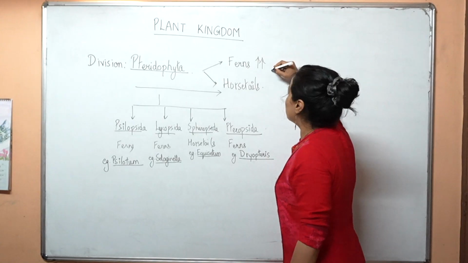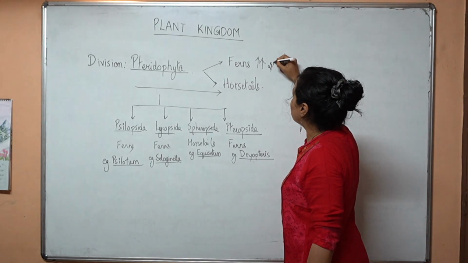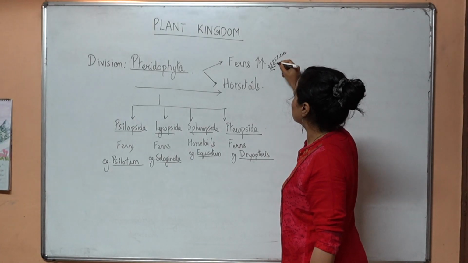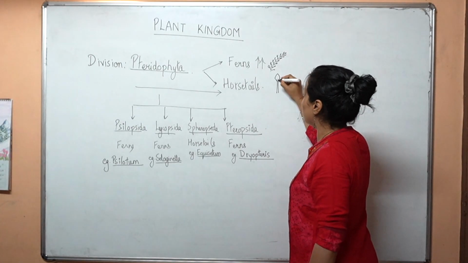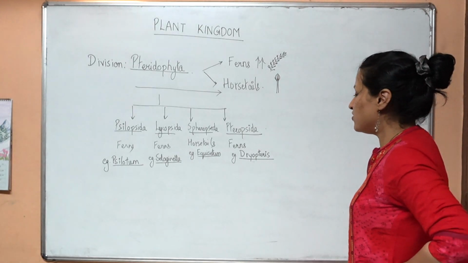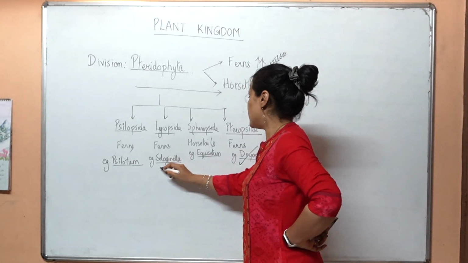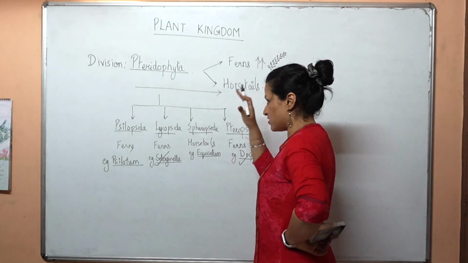In Pteropsida, ferns can be easily identified by their leaflet-like appearance. They usually have compound leaves, and horsetails are shown by this appearance. It is important that we study Dryopteris and Selaginella in more detail in this section.